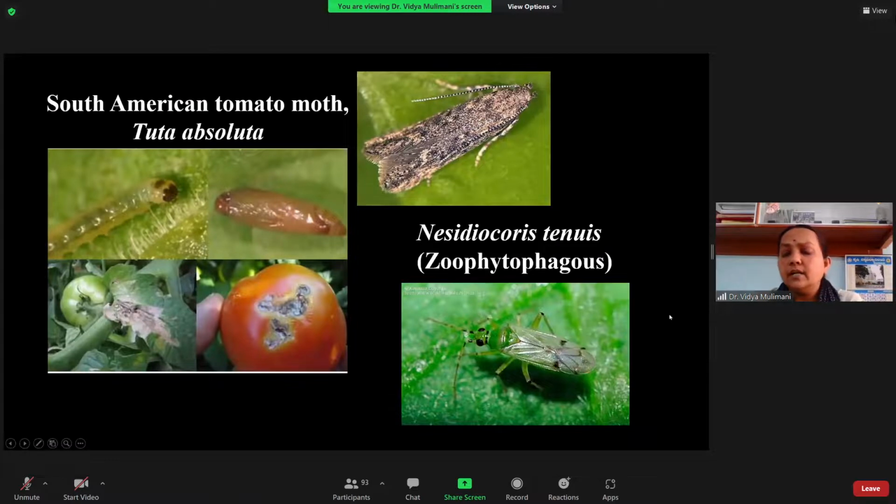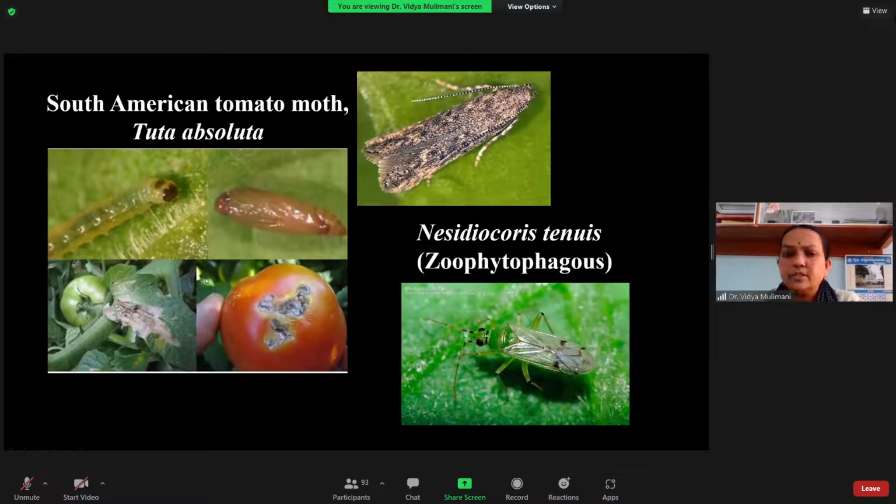Another one under the Miridae is Nesidiocoris tenuis. Why am I giving you this example? Many times certain predators, in the absence of the host, when they don't have prey, ultimately start feeding on the plant.